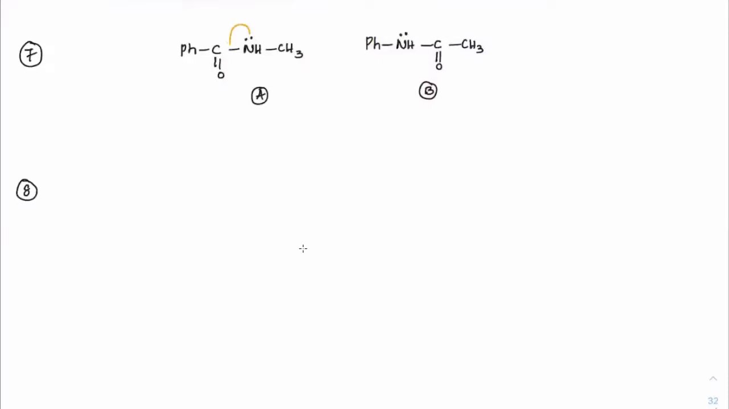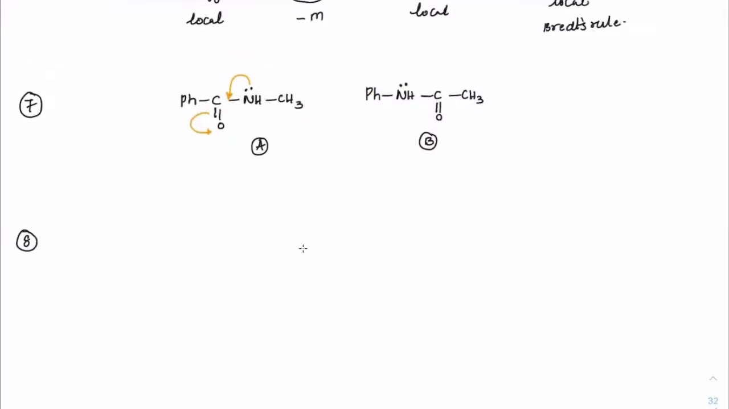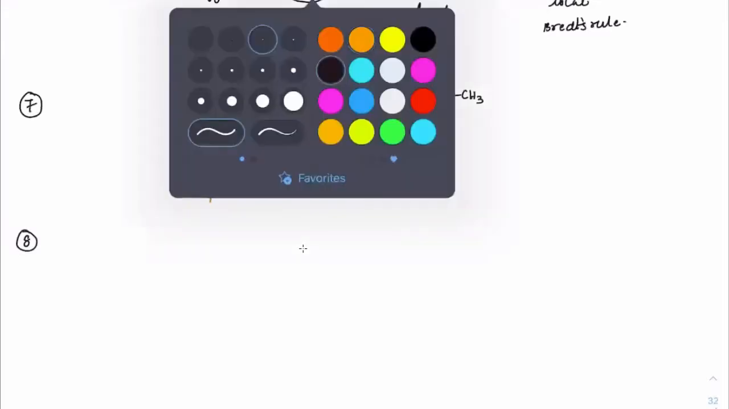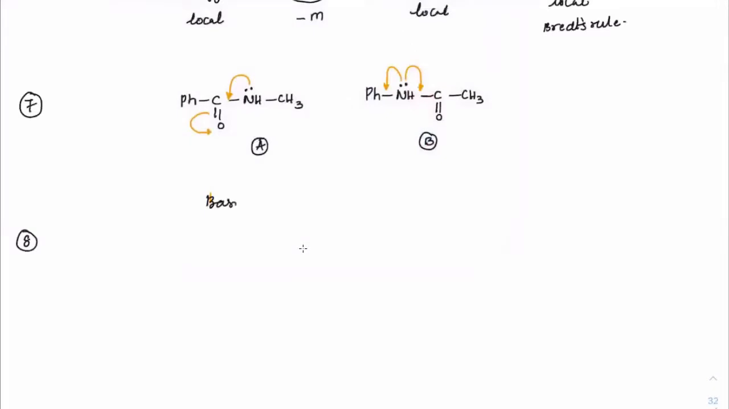The lone pair is going to give resonance here this way, but the lone pair will give resonance here also, it will give resonance here also. So this nitrogen's lone pair is more involved in resonance as compared to this nitrogen's lone pair. So which will be more basic in that case? A will be more basic. So the basic character will be A greater than B. All of you understood this point?